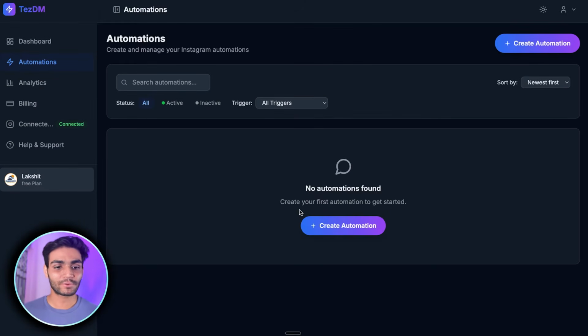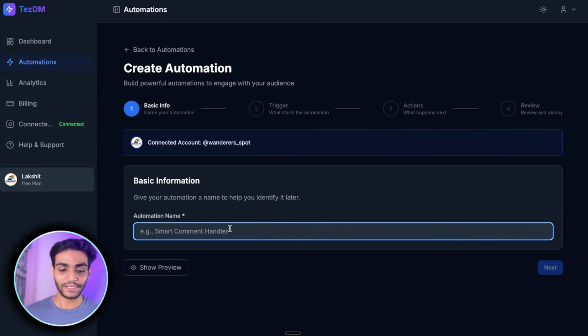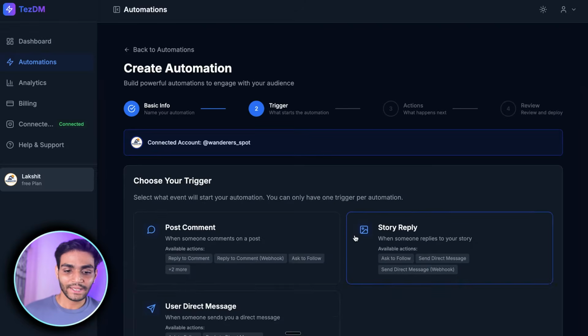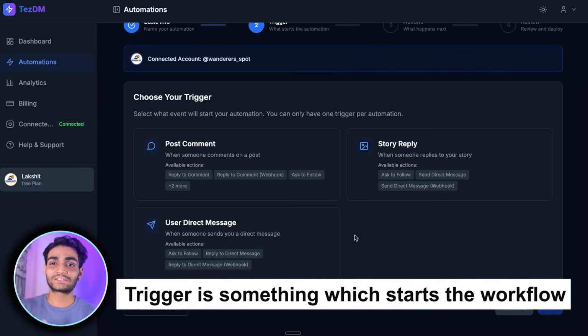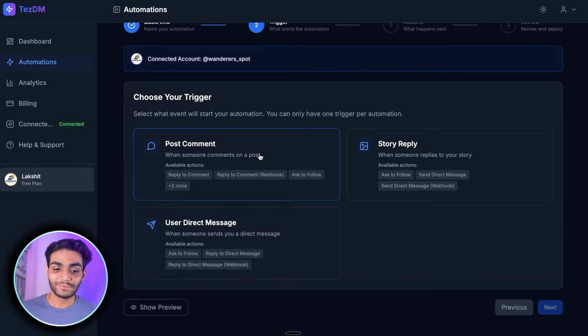Once you have connected the Instagram account, it's time to create the automation. To create automation, click over here and now give some meaningful name. So let's say we want post automation. So we can write post automation and now we can see we have three triggers over here. So what is a trigger? A trigger is something which starts the workflow. So in our case, we want post comment, which means that whenever a user writes some comment on a post, we want to send them a message saying here is your required data. Or there is the story reply, there is a user direct message. So there are multiple things over here.